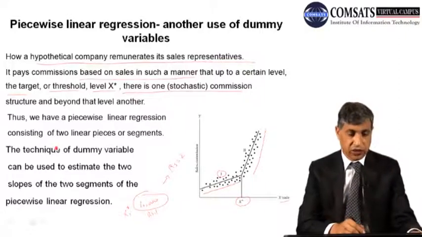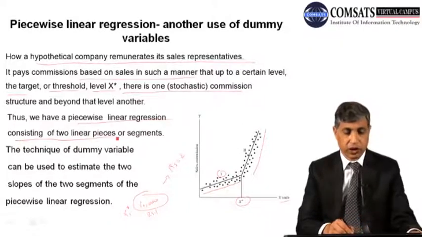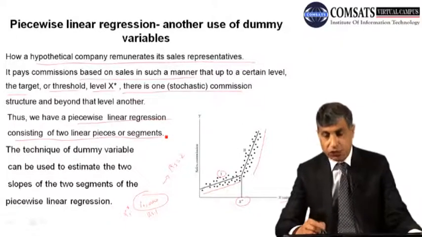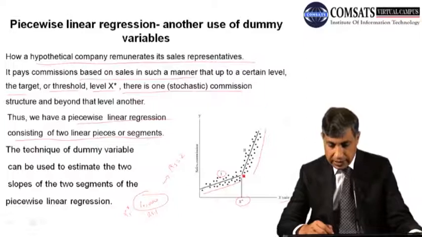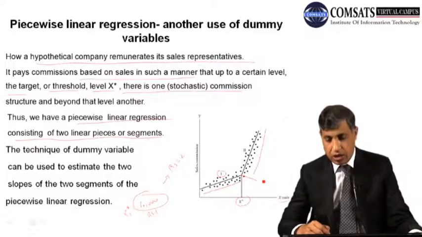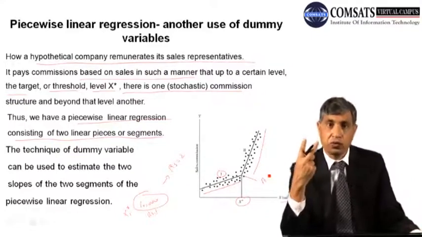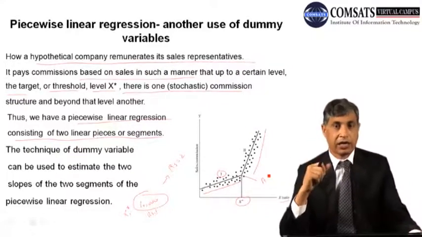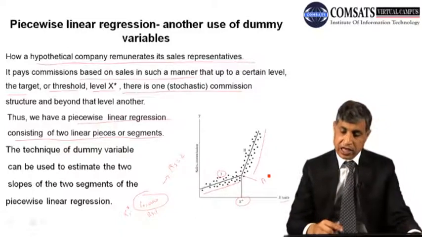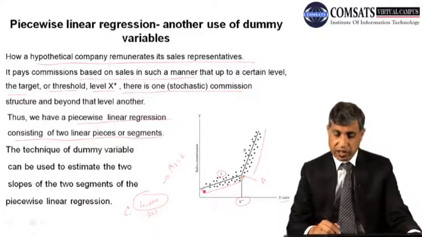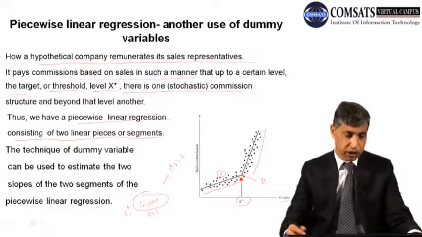Thus we have a piecewise linear regression consisting of two linear pieces or segments. If I call this point A, now we have two linear regression models, regression lines. The first is from this point to point A, and the other is after point A.